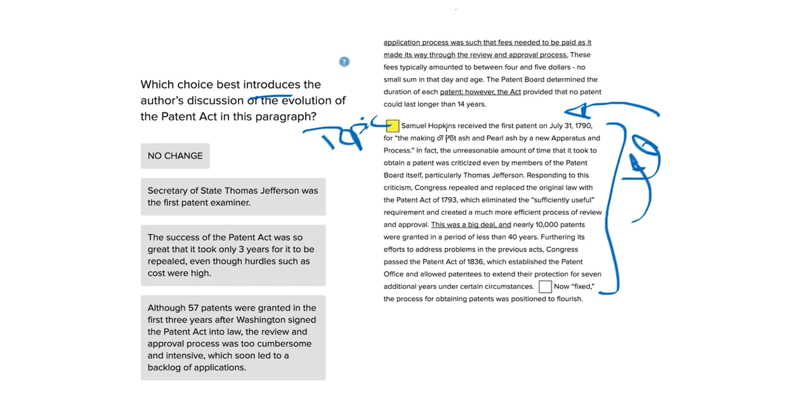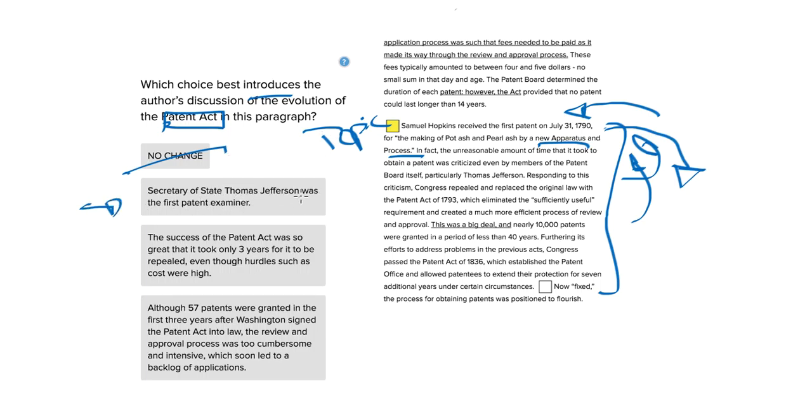So, okay, if we leave it as is, Samuel Hopkins received the first patent on July 31st, 1790 for the making of potash and pearl ash by a new apparatus and process. So this seems to be telling us about a new apparatus and process. And it would seem that this story, specifically about Samuel Hopkins and the new apparatus and process for the making of potash and pearl ash, would be what the whole paragraph will be about. But we actually want to be talking about the Patent Act as a whole, not just Samuel Hopkins' new apparatus about potash. So that doesn't make sense.